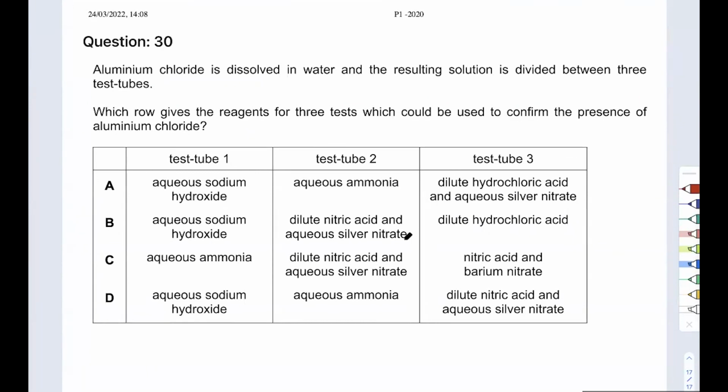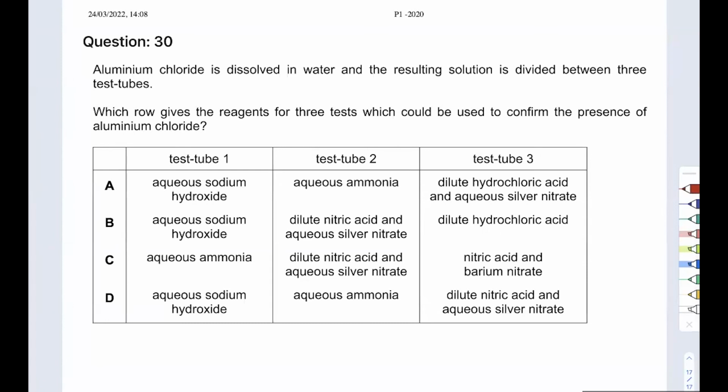All right, aluminum chloride is dissolved in water and the resulting solution is divided between 3 test tubes. Okay, so I have aluminum. And what do I know about the aluminum ion? When you add sodium hydroxide, it produces a white precipitate. When you add ammonia, it also produces a white precipitate, both of them white because it's not transient. But it dissolves in sodium hydroxide, and doesn't dissolve in ammonia.